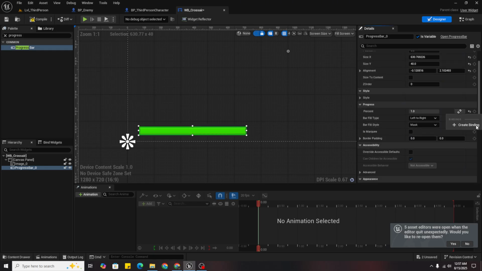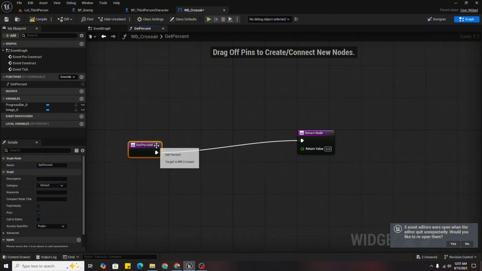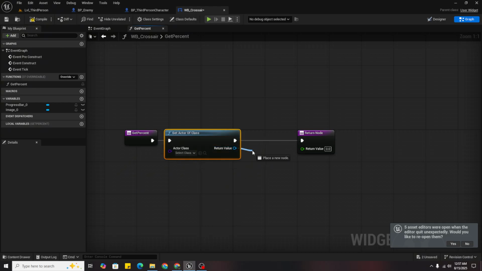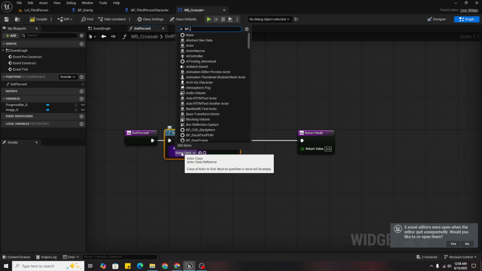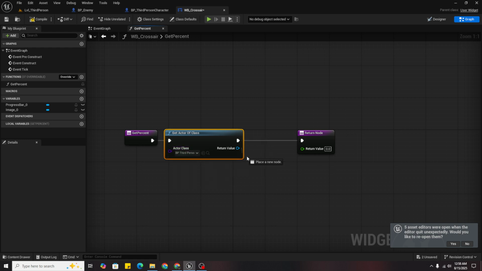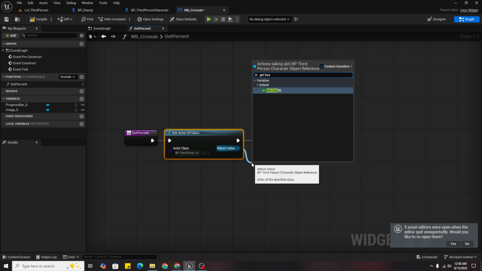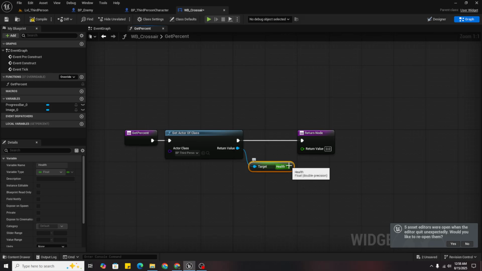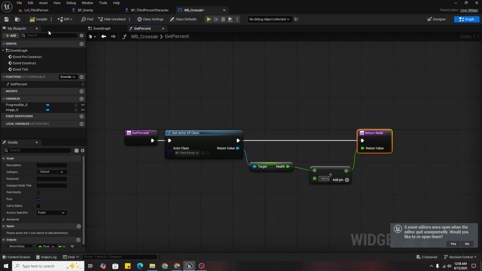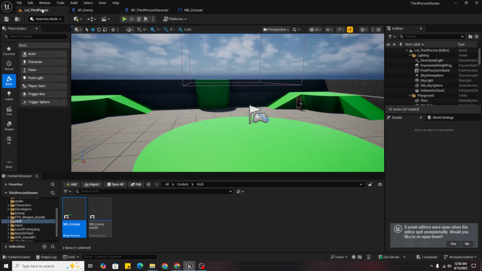Now bind it the same as we did it for our enemy. Get actor of class, be the third person character, and then get the health divided by 100 and it should display.